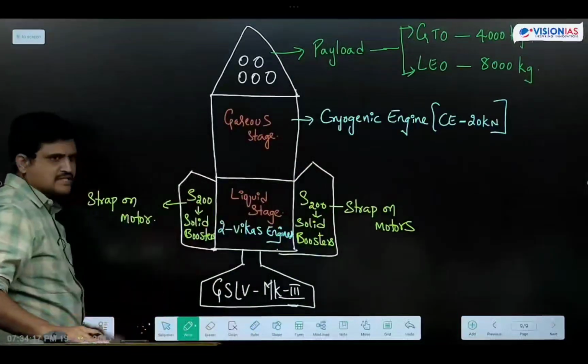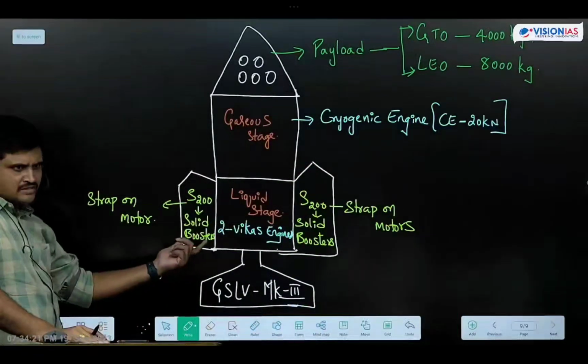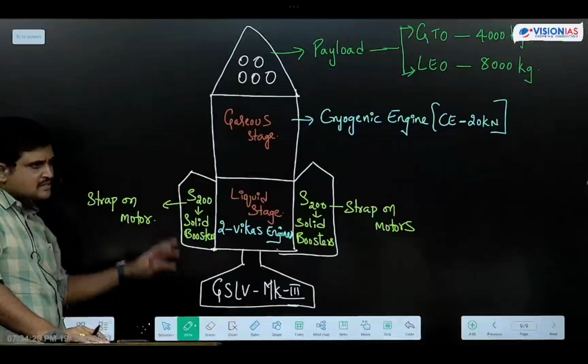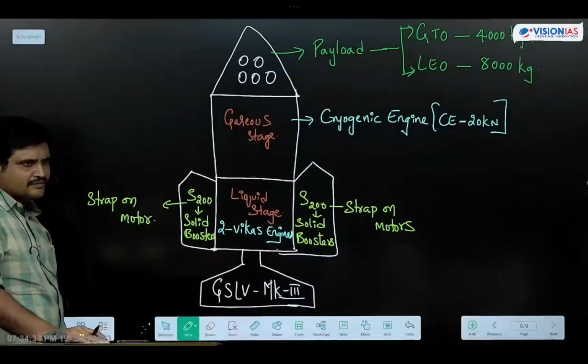So here also 3 stages, no doubt in that. The strap-on motors are considered the first stage, this liquid engine stage is considered the second, and this is considered the third stage. Like this, 3 stages are there. The number of stages in GSLV Mk3 is also 3.